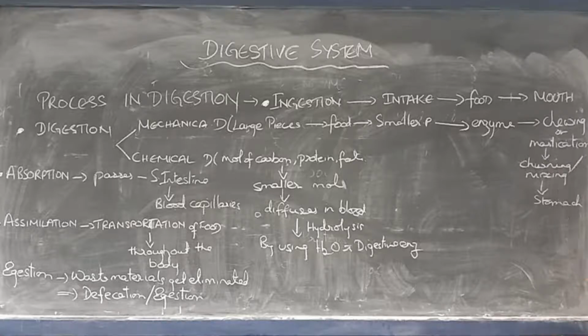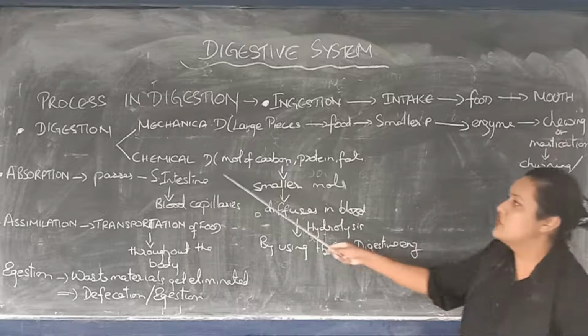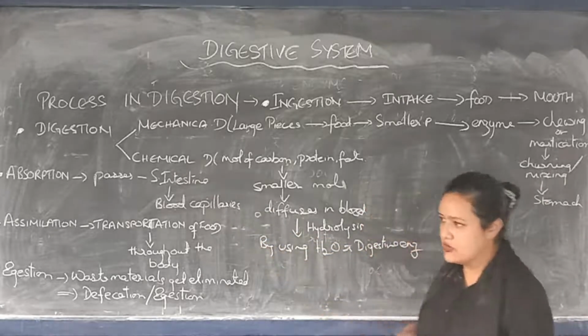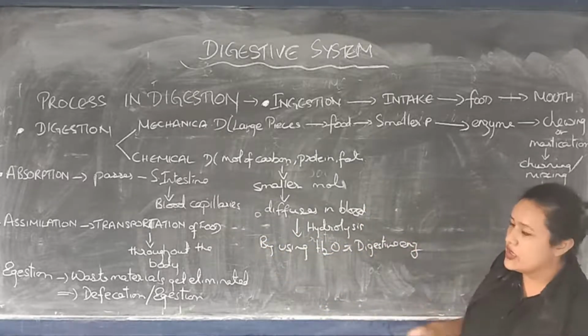Then the food is turned into churns, as we call it. Then it reaches the stomach. When it reaches the stomach, it goes for another digestion, which is known as chemical digestion, and it occurs in the stomach. So what happens here?